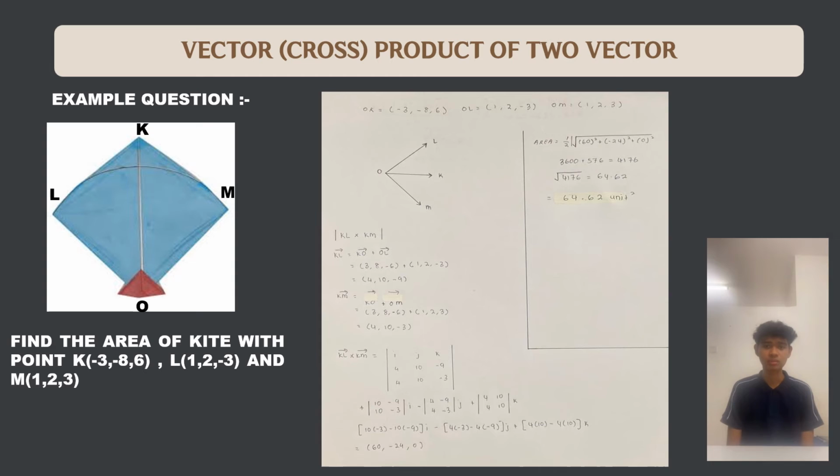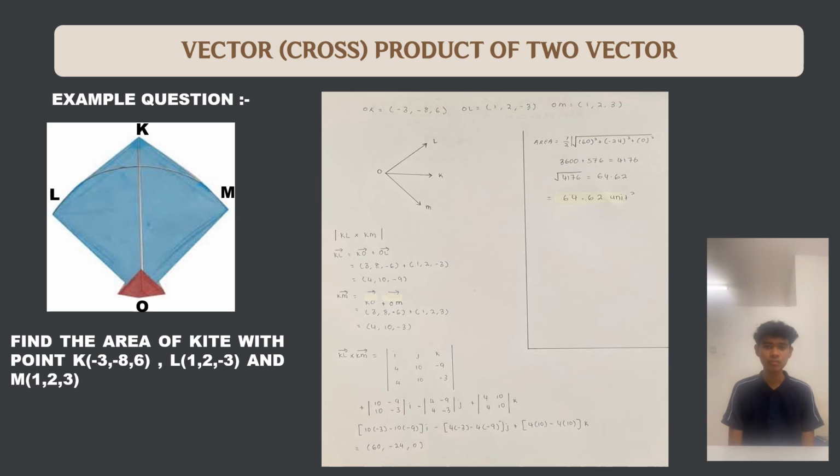We need to determine what magnitude we want to do, and here we create vector KL times vector KM. First, you must find vector KL. To find vector KL, we must add vector KO with OL, and you can solve as usual. You can get the answer 4, 10, and -9.